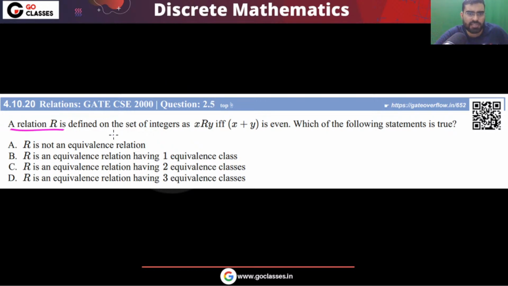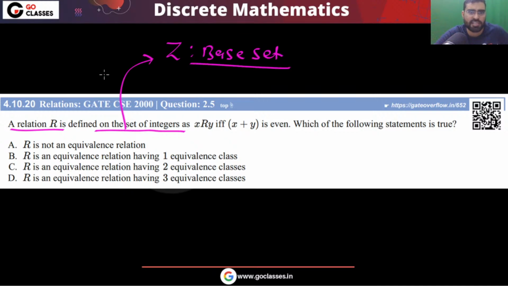A relation is defined on set of integers. So what is the base set here? Tell me. So here you can notice the set of integers is the base set. On the set of integers you are defining the relation R. Now you are saying that one integer is related to another integer if and only if their addition is even. Which of the following statements is true?